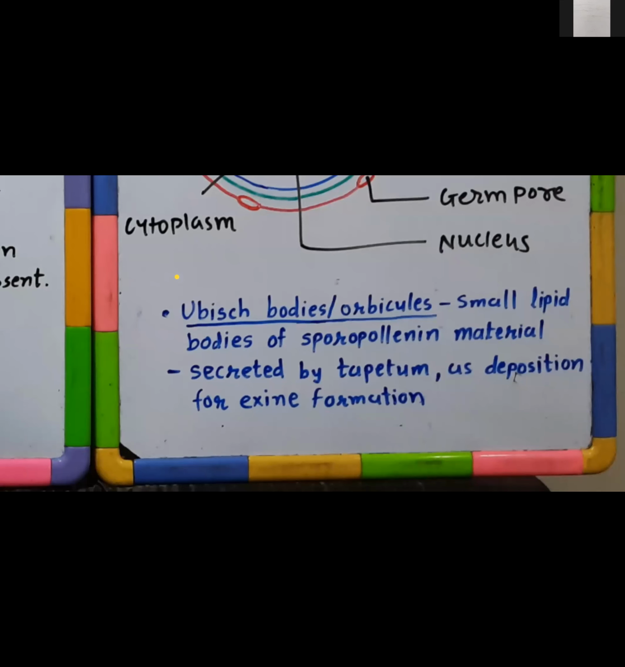Small lipid bodies which are deposited by the tapetum cells. They form this sporopollenin material around each developing pollen grain, isn't it? When callose is removed and pollen grains get separated, immediately the tapetum cells secrete these lipid bodies, the Ubish bodies, around each pollen grain, and that's how the exine layer is formed around each one of them.